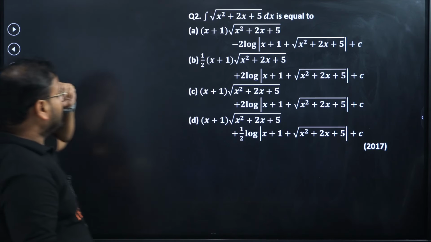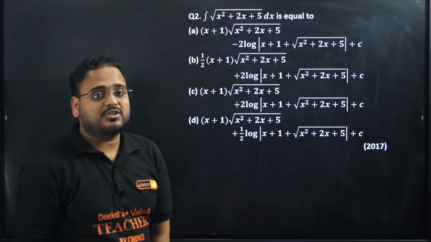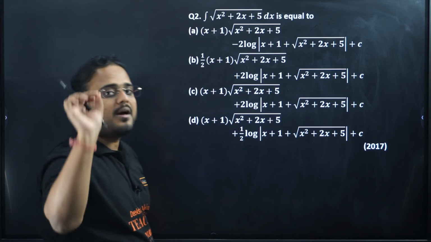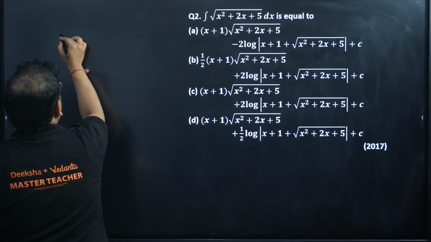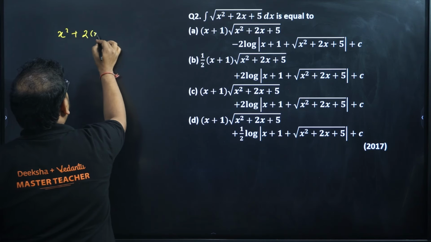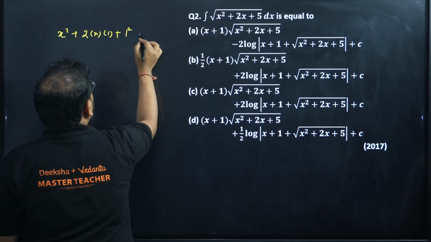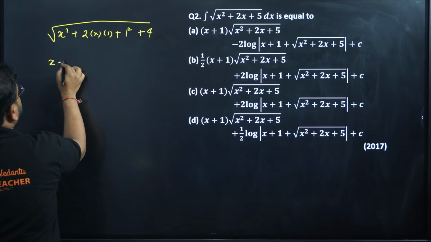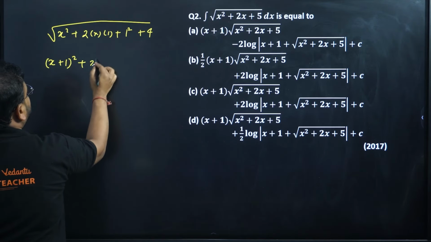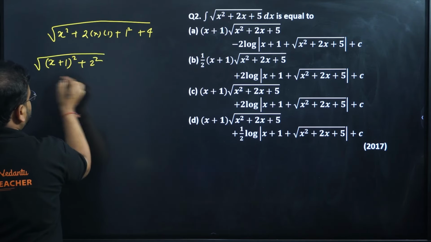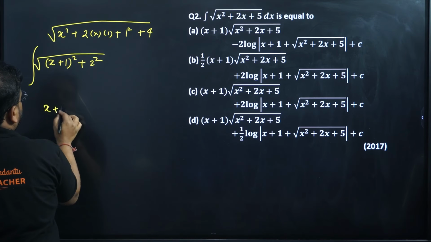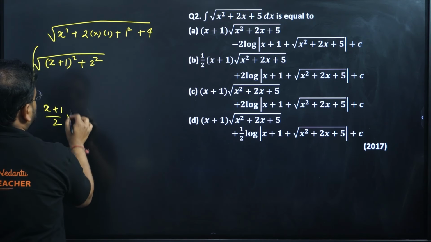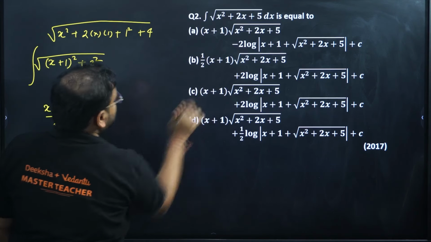Question number 2. This is again a particular function, x square plus 2x plus 5, but it is very, very simple because in this kind of question you have to just make a perfect square. Let's do that. x square plus 2 into x into 1 plus 1 square. Then we are left with only 4 in the root. So I have x plus 1 the whole square plus 2 square in the root. We have this integration, right? What is the answer? x plus 1 by 2, and the same root will repeat, x square plus 2x plus 5.